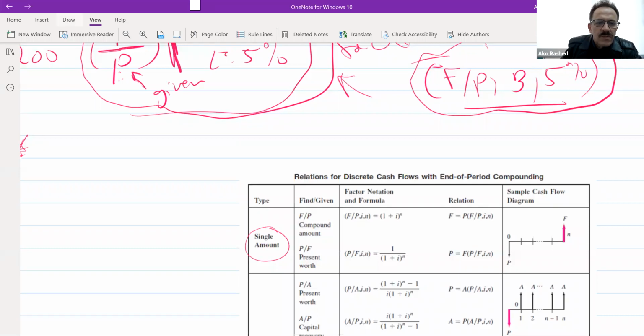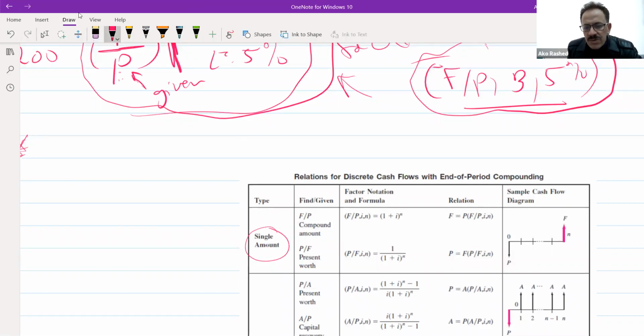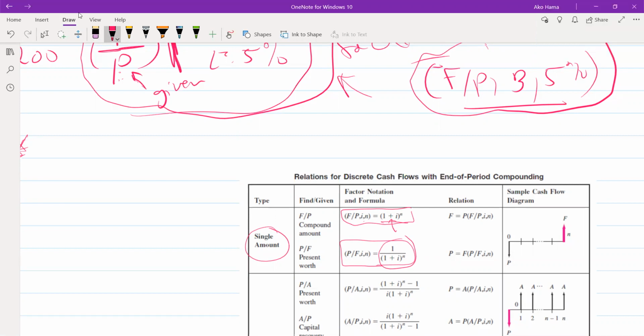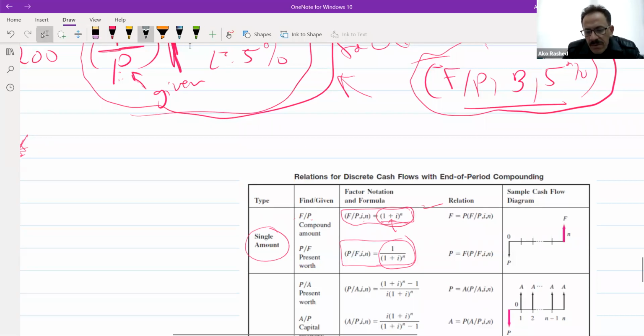I want to use one of these two equations. Which one should I use? The factor is either equal to (1 + i)^n, or it's equal to 1 over (1 + i)^n. Which one is the correct one? The first one, because you have P and you want to find F. So usually you have to use this one. Great. Now I will use this one.